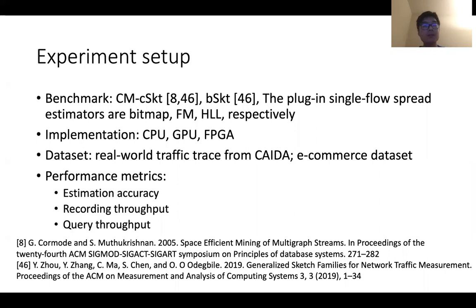Finally, we present the experimental results. We compare our solutions with the Count-Min-based solutions, where we replace the counters with single-flow spread estimators, and other benchmarks like C-sketch and B-sketch. We use different kinds of single-flow spread estimators like bitmap, FM, and HyperLogLog. Our implementations are based on CPU, GPU, and FPGA. We use two datasets, one real-world traffic trace from CAIDA and one e-commerce dataset. Our performance metrics can be categorized into three groups: estimation accuracy, recording throughput, and query throughput.